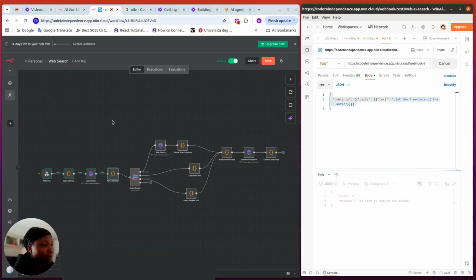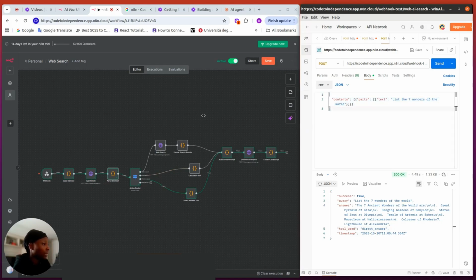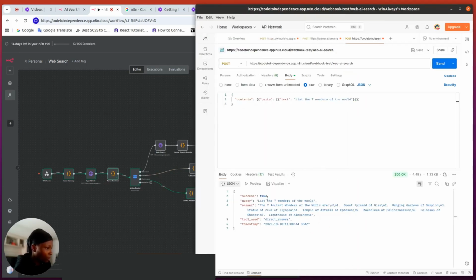So we are here, load, agent brain, parse decision. Oh, this is beautiful. So we get here, direct answer. It goes directly to Gemini prompt, Gemini API, and the code. So you can see here our response. Let me enlarge this. We have list the 7 wonders of the world.